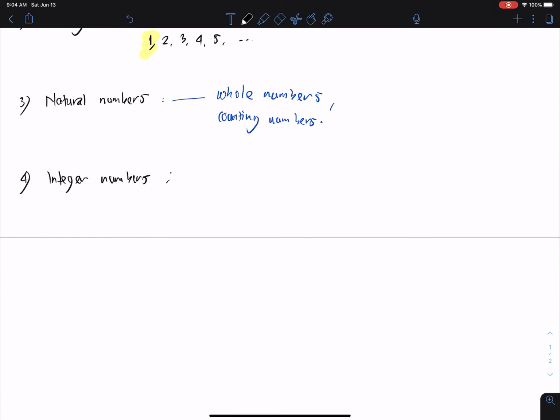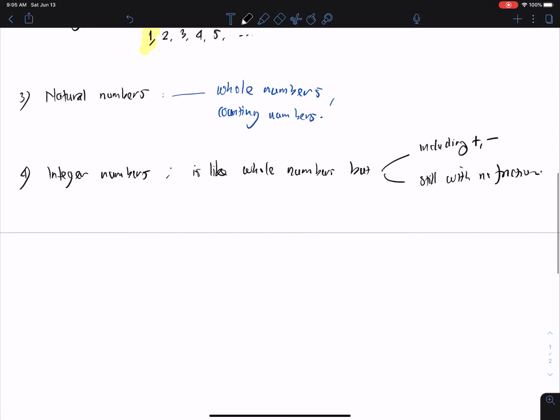Okay, so integer numbers are like whole numbers, but here including positive and negative, and still with no fraction.